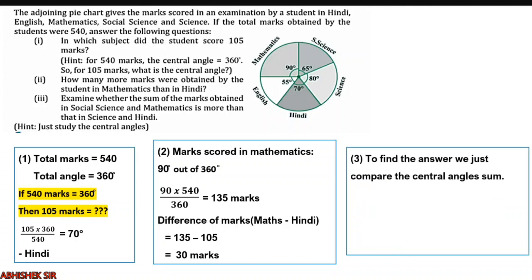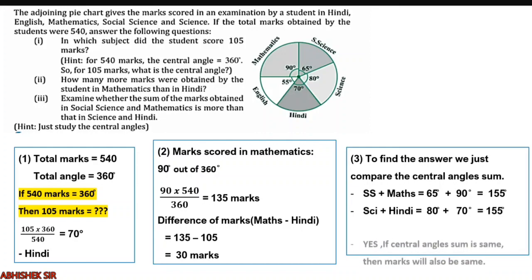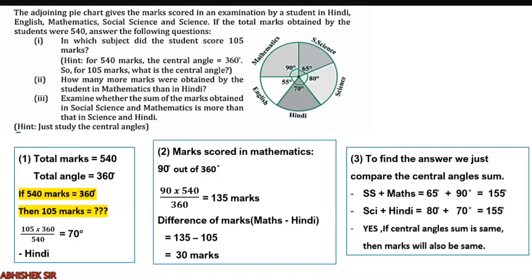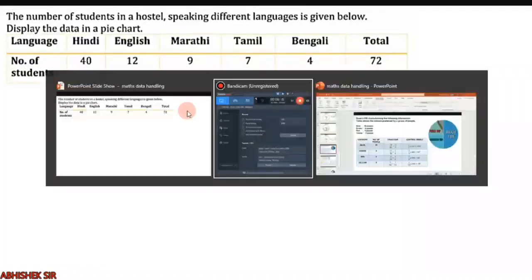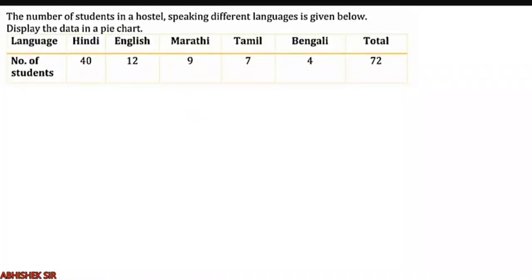So now what we will do, we will add the central angle of SS and Maths. So that is 155 degree, 65 of SS and 90 of Maths. And then we have to add Science and Hindi, that is 80 of Science and 70 degree of Hindi. That is also 155. So we have examined and the answer is that if central angle sum is same, the marks will also be same. Clear? So these are few ways in which we are dealing with pie graphs. Moving on to the next question.